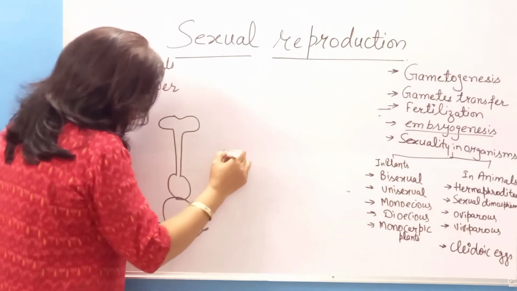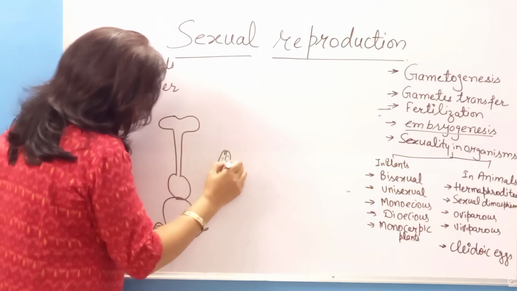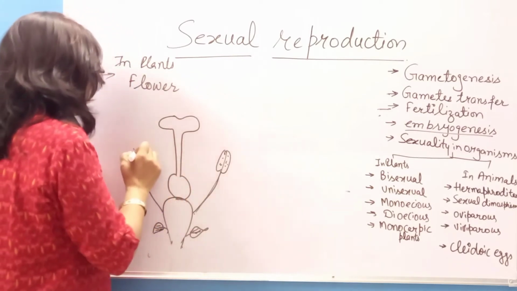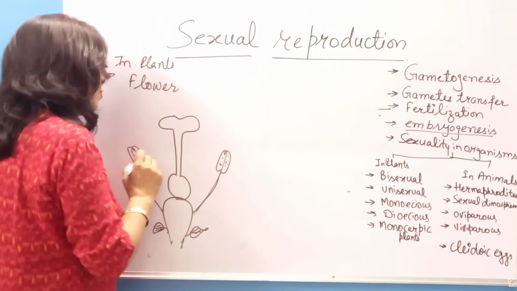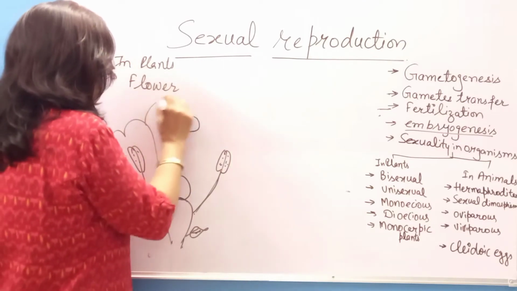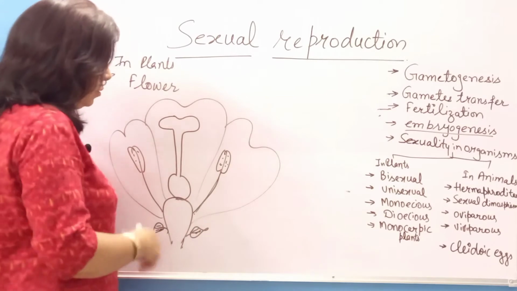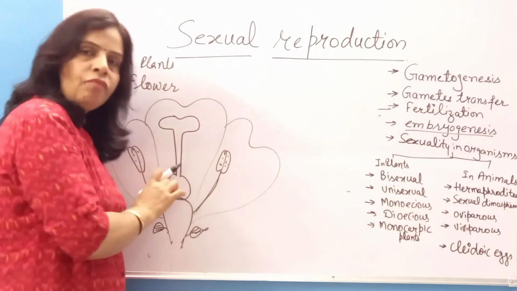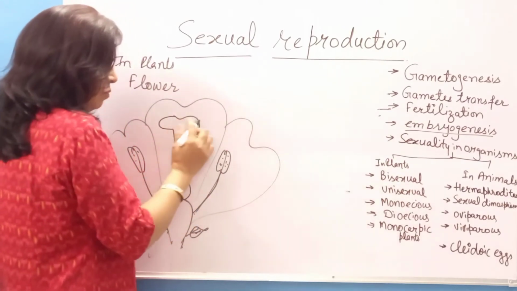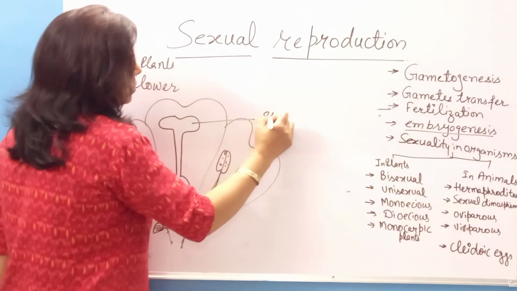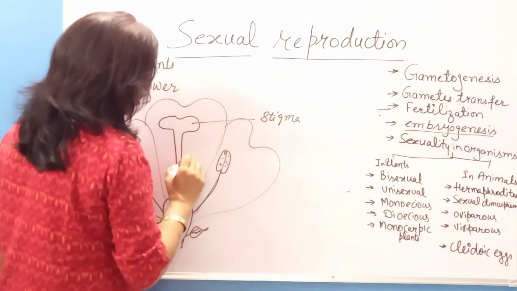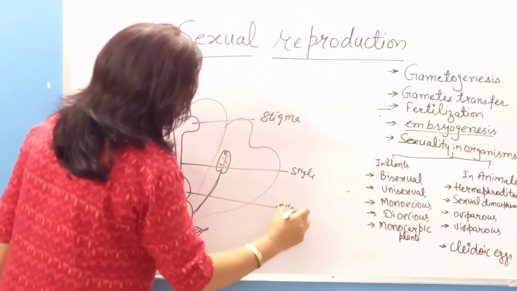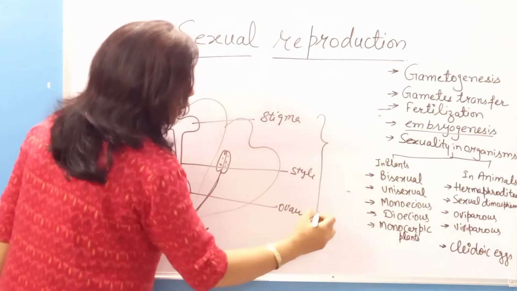And stamen, this is the filament, anther, together known as stamen. So like this, a plant has a flower and the flower bears petals, right? So this is the structure we come across most of the time. If I am talking about the female reproductive part, this is the stigma, this is the style, this is the ovary. Together these are known as what?